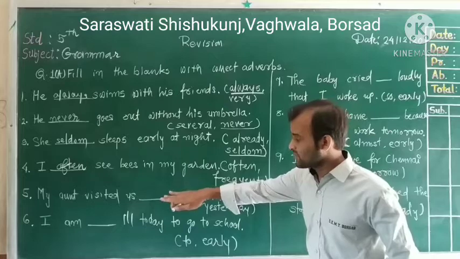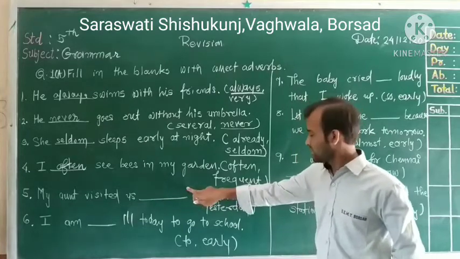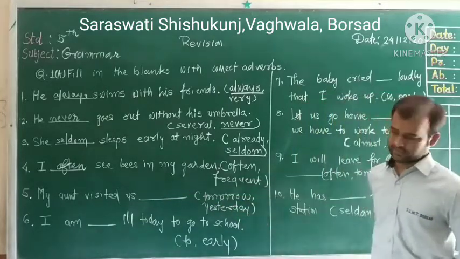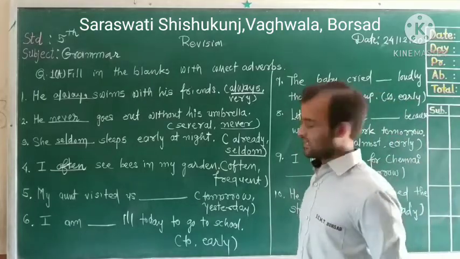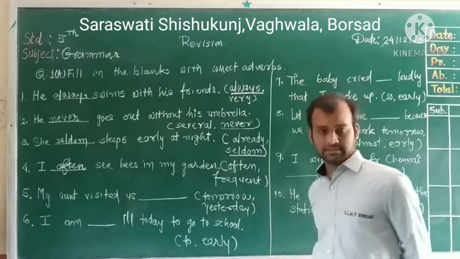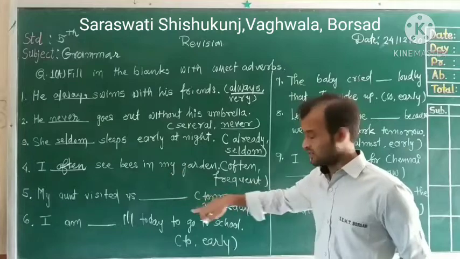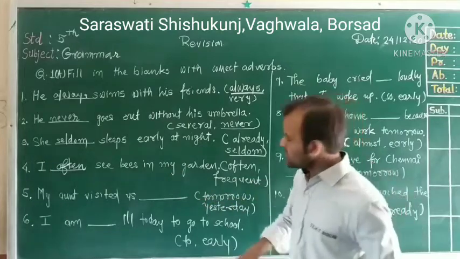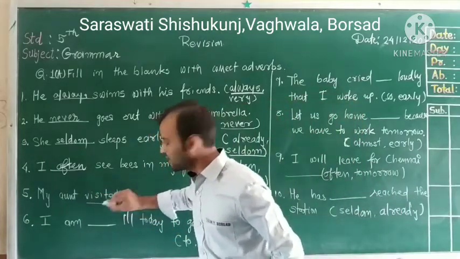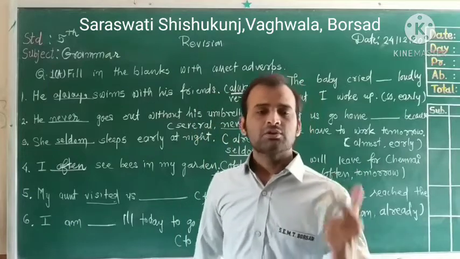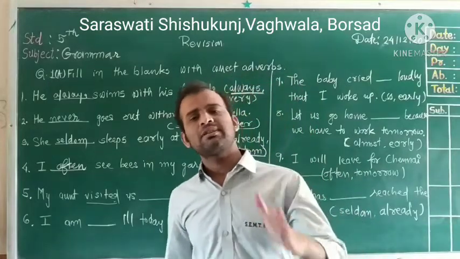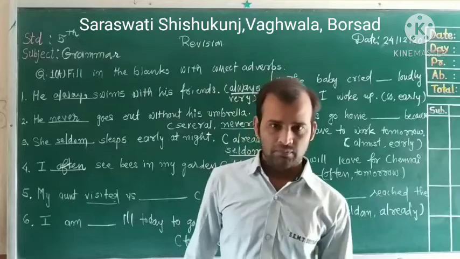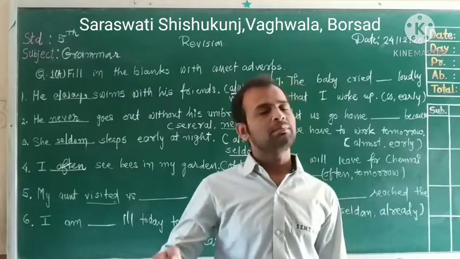Fifth, my aunt visited us, tomorrow or yesterday. So what will you say? Either tomorrow or yesterday. My aunt visited us. As you know here, visited is a past form. It means past tense, and the past form is always used in the past tense.